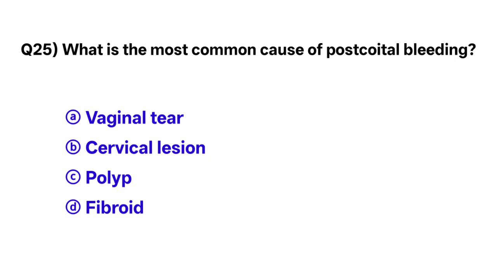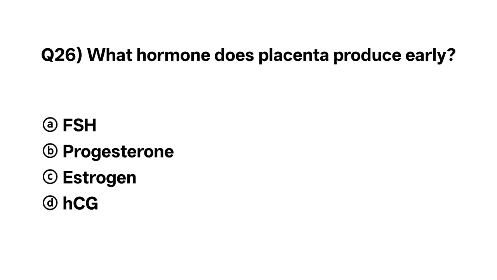Question number 25. What is the most common cause of postcoital bleeding? The correct option is C. Cervical lesion. Question number 26. What hormone does placenta produce early? The correct option is D. HCG hormones.